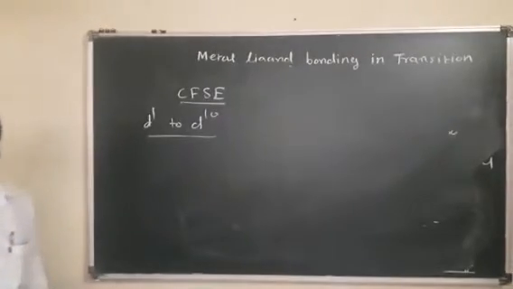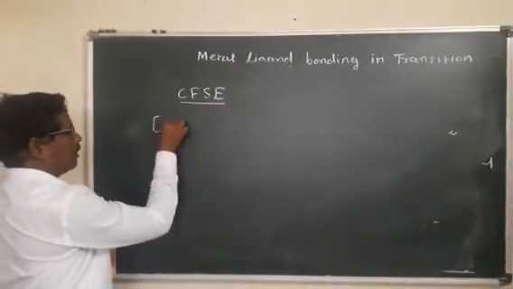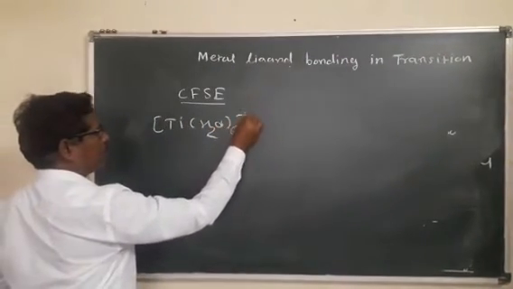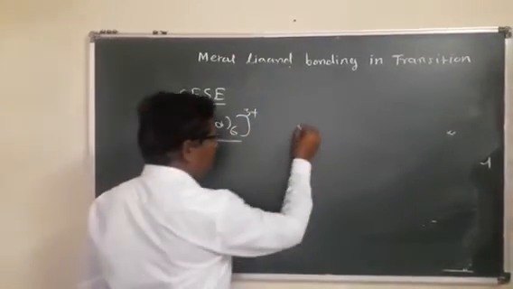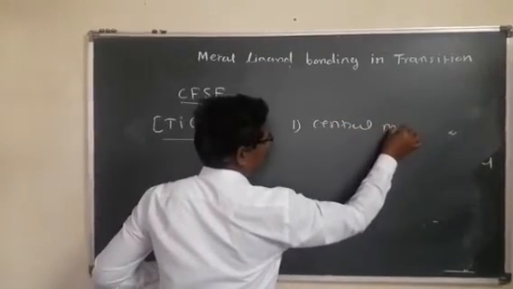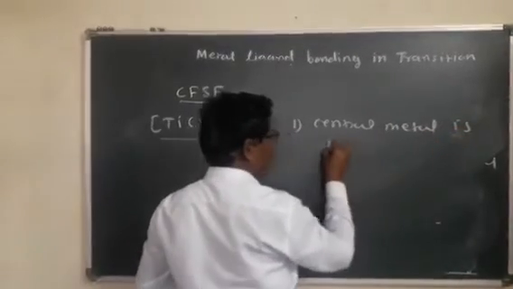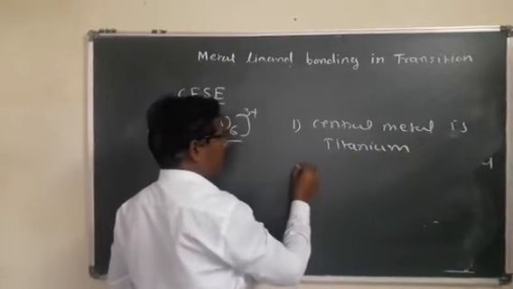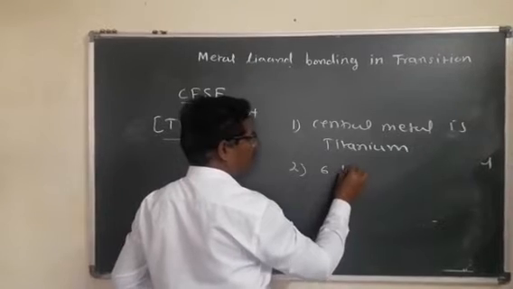One example is the titanium hexaaqua complex, [Ti(H2O)6] 3 plus ion. In this complex, the central metal is titanium, surrounded by 6 H2O ligands.